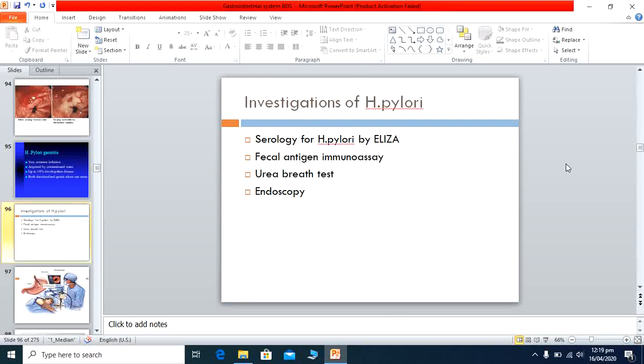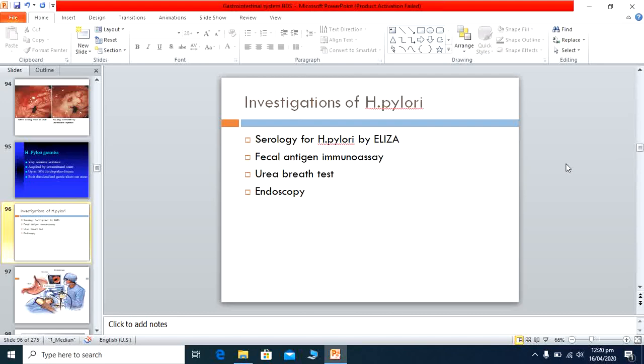If you suspect H. pylori infection, then we investigate by performing serology for H. pylori infection. Usually IgG and IgA tests are performed for H. pylori detection. Fecal antigen immunoassay means H. pylori antigen is detected in the feces, in the stool test. Other is the urea breath test, and other is endoscopy or gastroscopy.